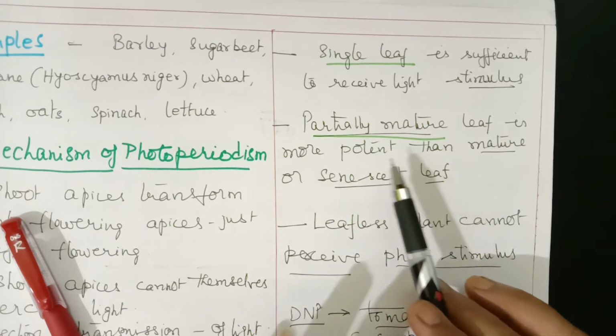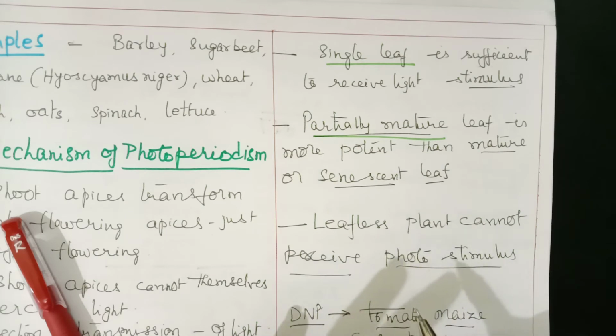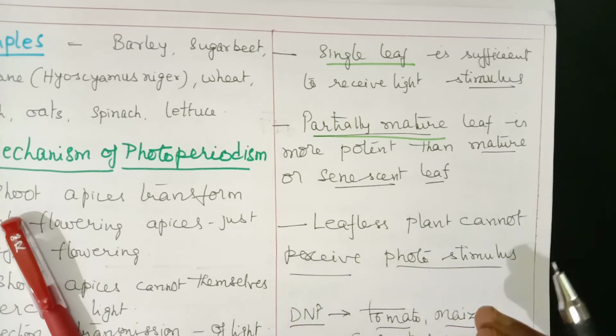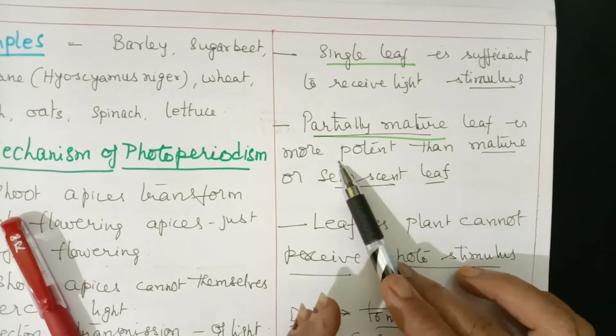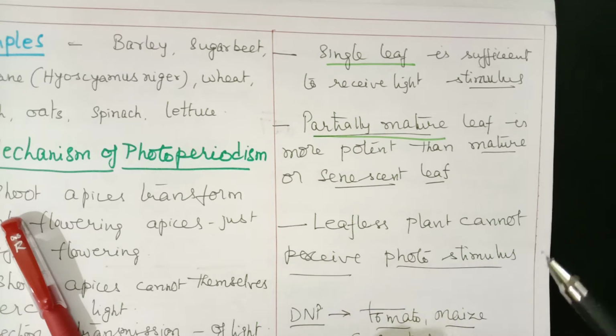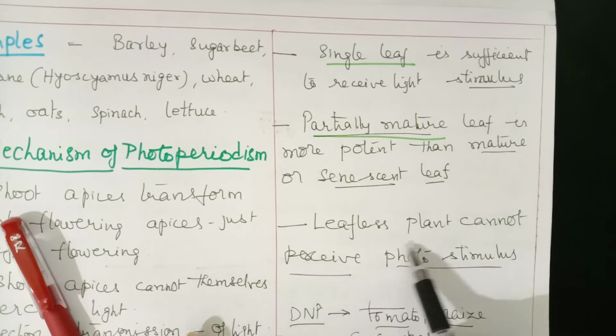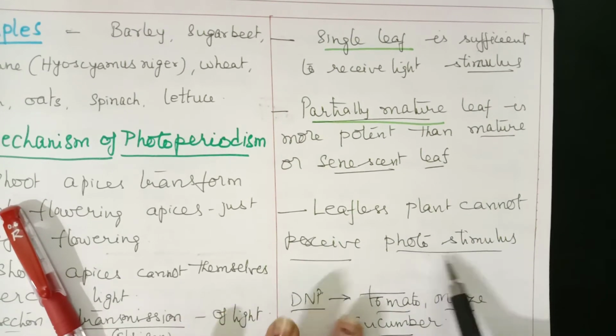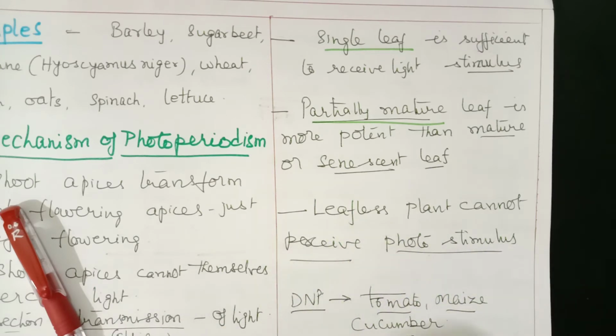Partially mature leaf is more potent than mature or senescent leaf. If it is a partially mature leaf, that means a little young leaf, a little mature leaf, it is more capable of receiving the light stimulus. A leafless plant cannot perceive any photostimulus. If the leaves are removed, then the plant cannot flower. Flowering cannot take place in such a plant.